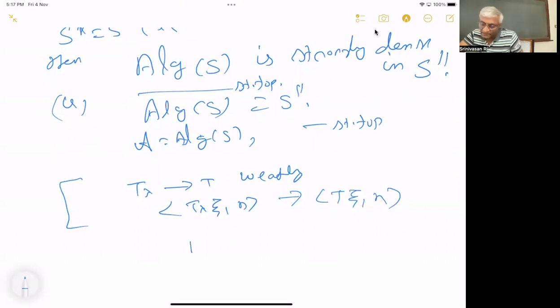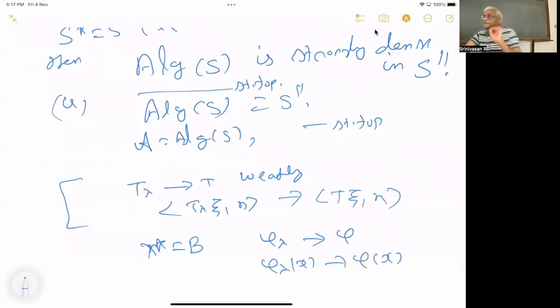If you have a Banach space B with dual B star, then phi lambda converges to phi in weak star if and only if phi lambda of x converges to phi of x for all x in the pre-dual. Weak star topology is a topology on the dual space.